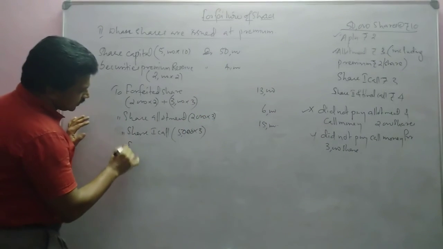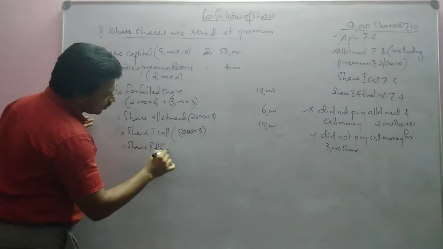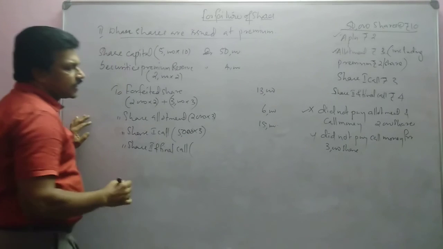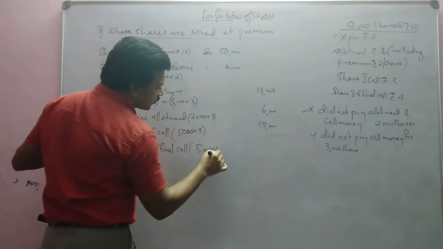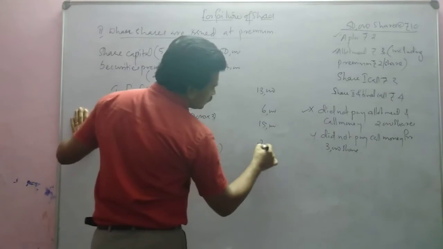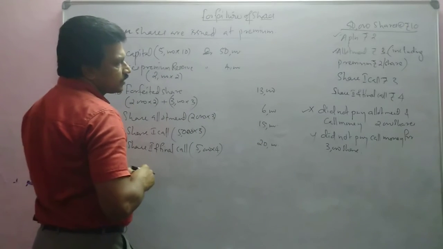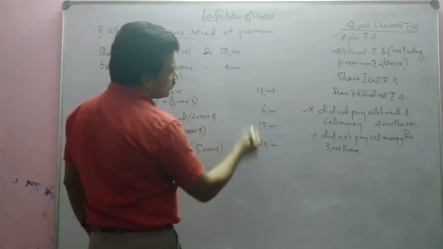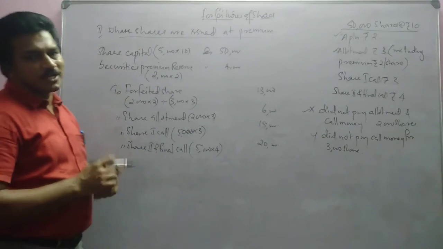Then share second and final call: 5,000 into 4, 20,000. Okay. So 54,000. So this is the journal entry.